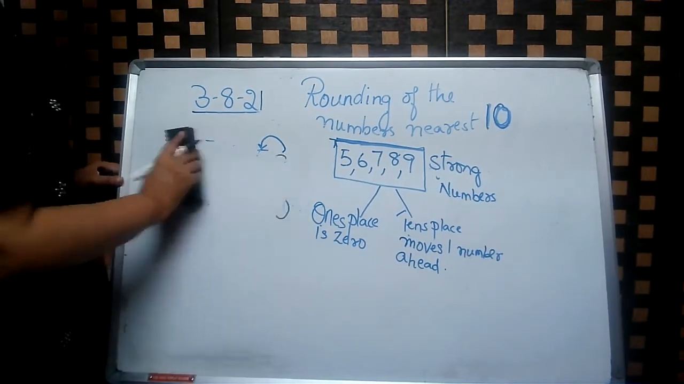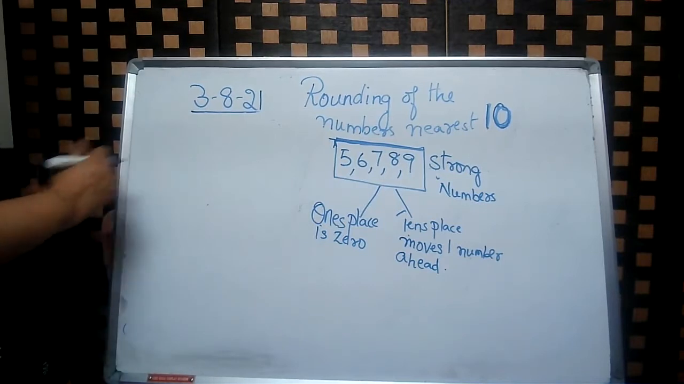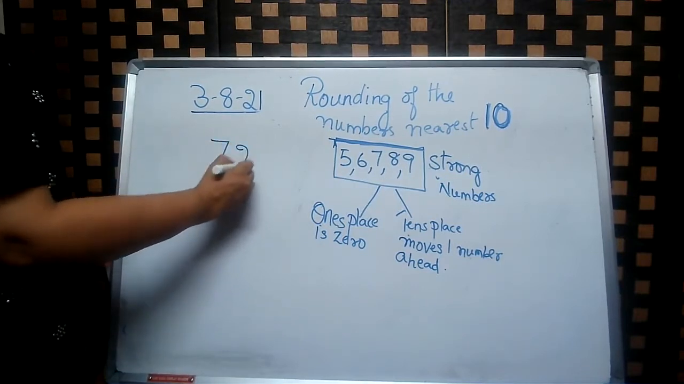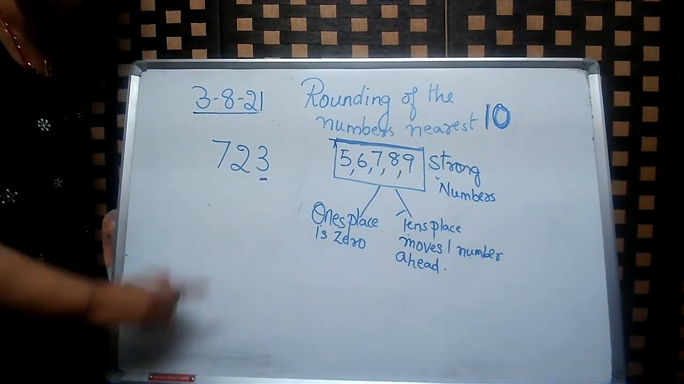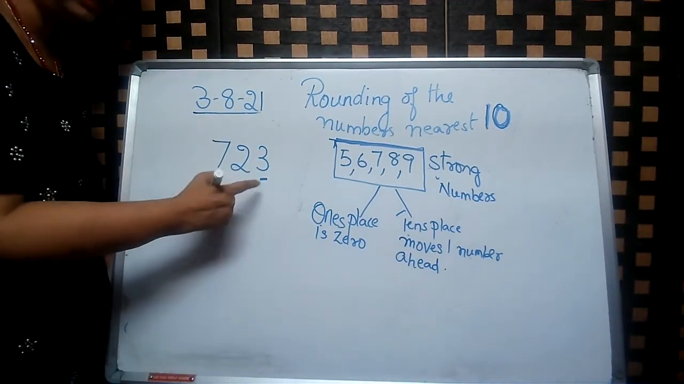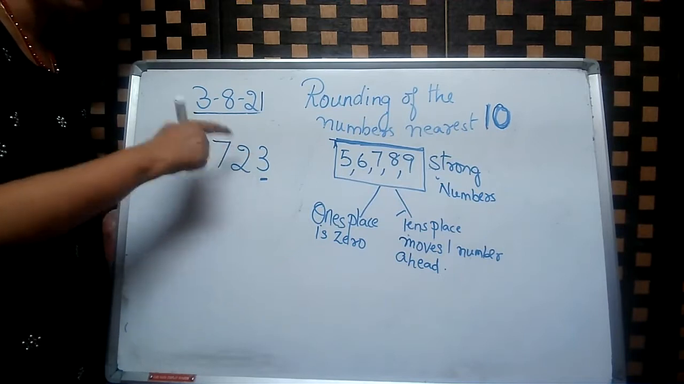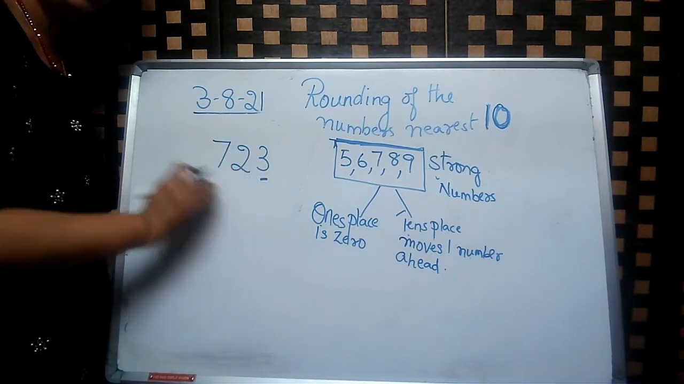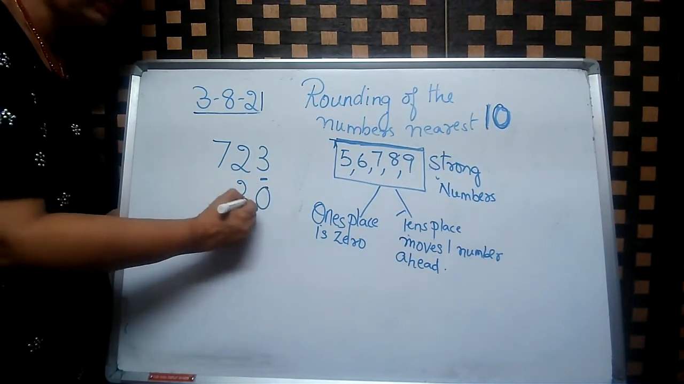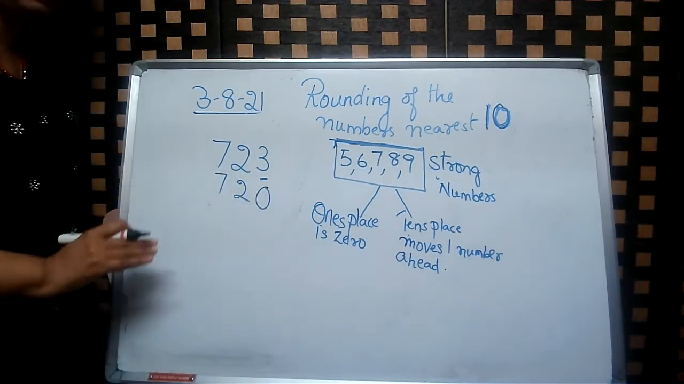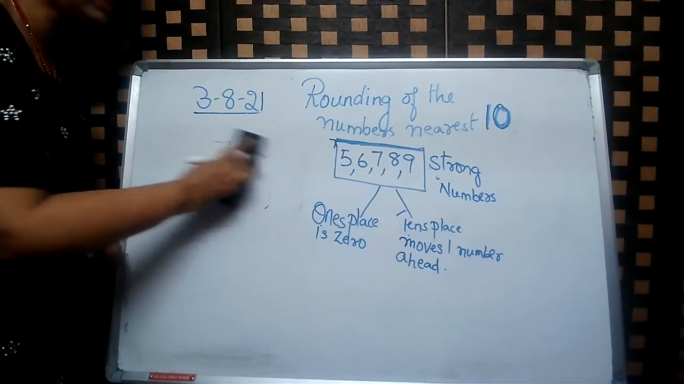Okay. Let us take one more example. Now, children, you tell me if it is 723. Is it a weak number or a strong number? First, we should find that out. Is it weak or strong? Okay, it is a weak number. The weak number means 0 in the ones place, tens place, hundreds place remain the same. Okay. Now let us go to the second one.